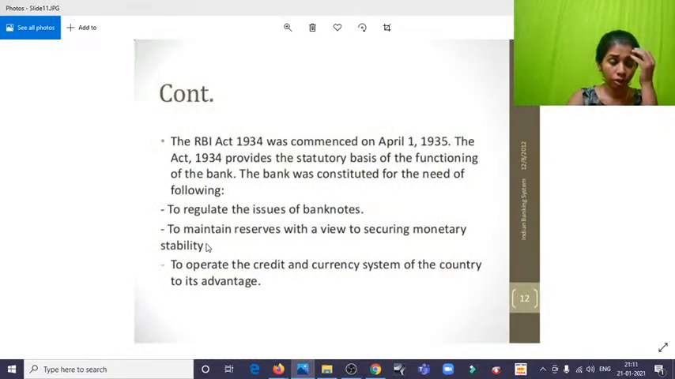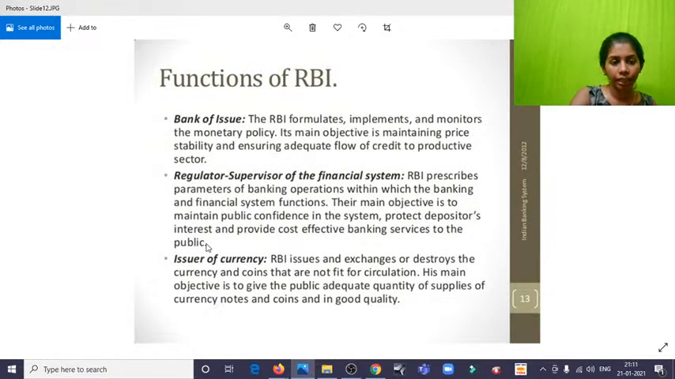To maintain reserves with a view to securing monetary stability, and to operate the credit and currency systems of the country to its advantage. Whatever is happening, we have to ensure that it is in stability and equilibrium, the Indian economy. And the functions of the RBI: it is a bank of issue.